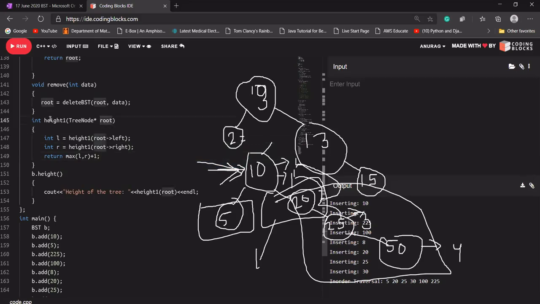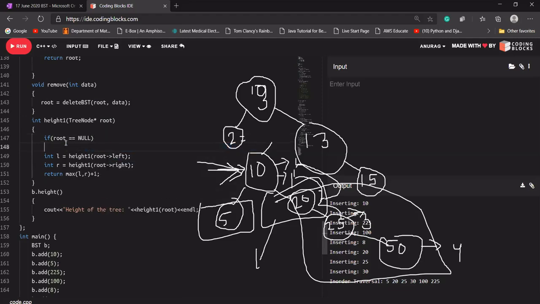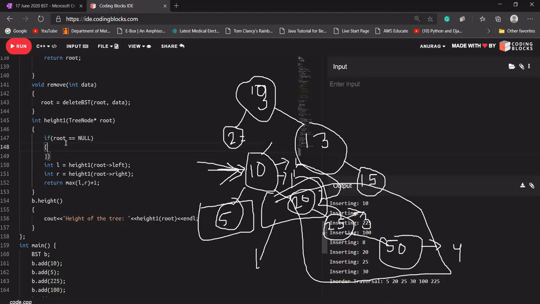Okay, and if root is equal to null, if it is not having anything, means if 50's left is not having anything and 50's right is not having anything, it is going to return 0 here. So it is saying 0 and 0, the maximum is 0. So 0 plus 1, the 50 will return to 25 that I am having height 1 only. Okay, so I'm going to write if root is equal to null, in that case return 0.